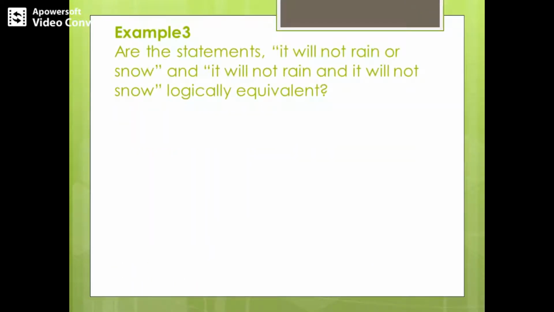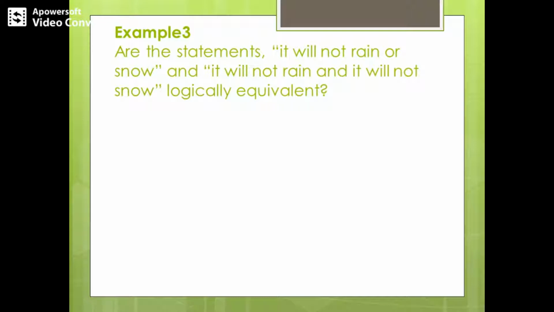Now let's see another example problem in order to demonstrate logical equivalence. Given two statements, we are supposed to symbolize these statements and find out what this particular question represents.